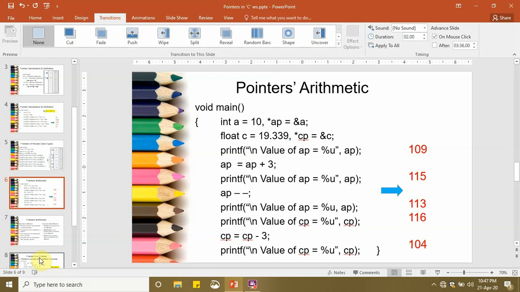Similarly, CP, which was of float data type, let's suppose its original value was 116. Now when we decrement its value by 3, it gets decremented by 12. Why? Because float takes 4 bytes in memory. So 3 into 4 is 12. If initially it was 116, now the value of CP becomes 104.